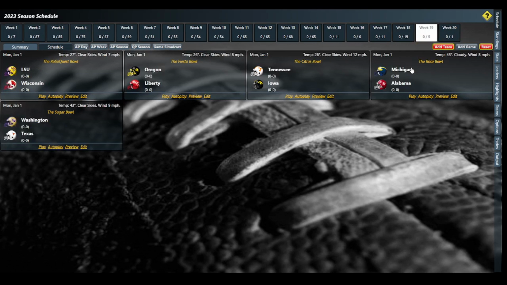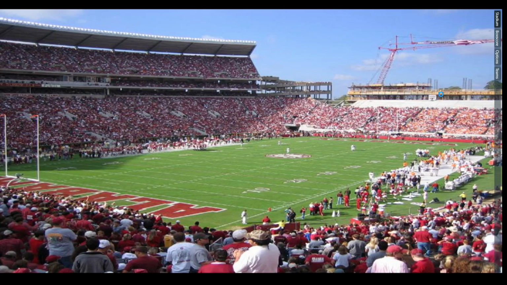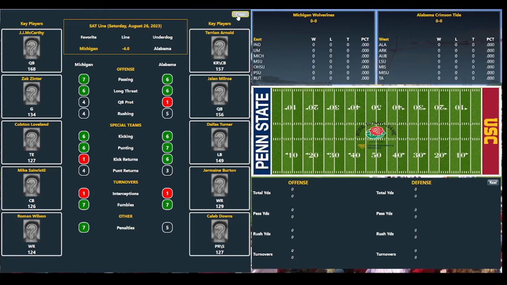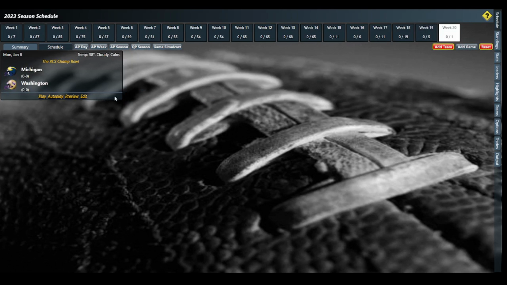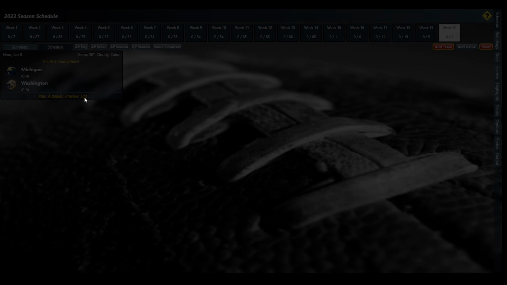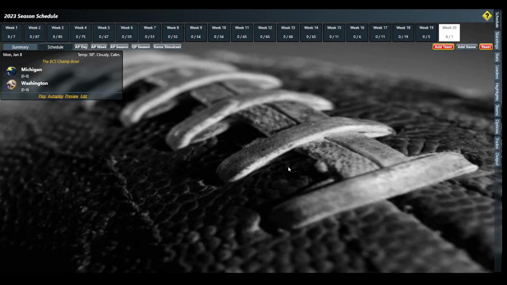If Michigan's going to lose to Alabama in the Rose Bowl, let's take a look real quick. If they're going to lose to them, then obviously they wouldn't play Washington next round. You can edit this out, right? You can edit these games and put a different team in if you have to. So that's cool.